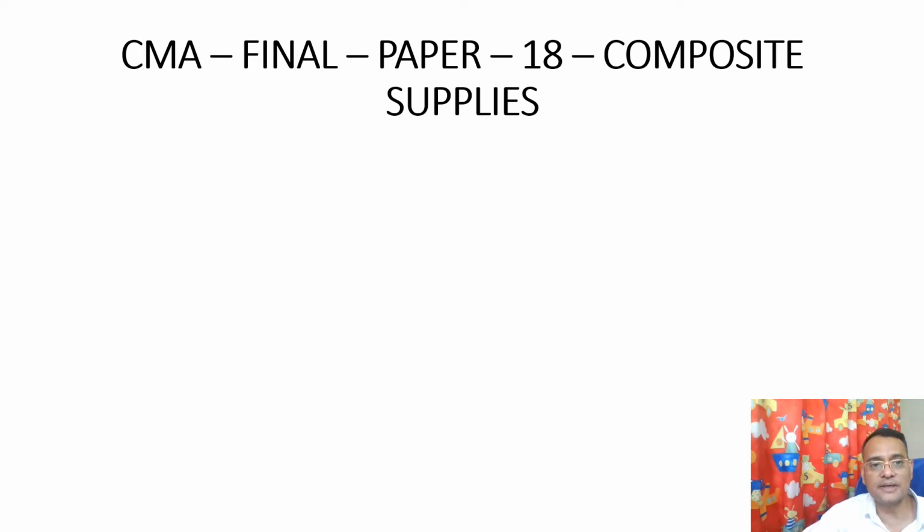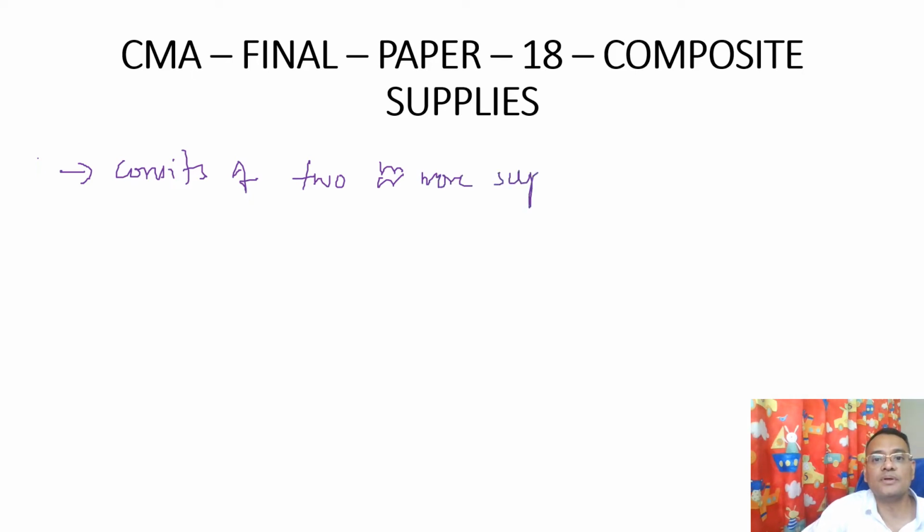Let us understand what is composite supply. A composite supply consists of two or more supplies. Okay, so there should be two or more supplies.